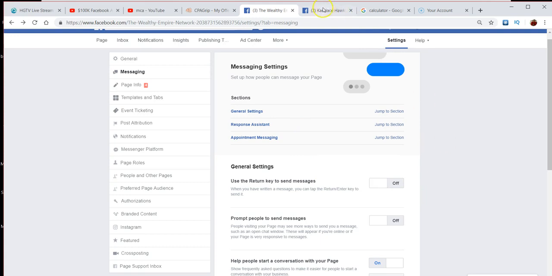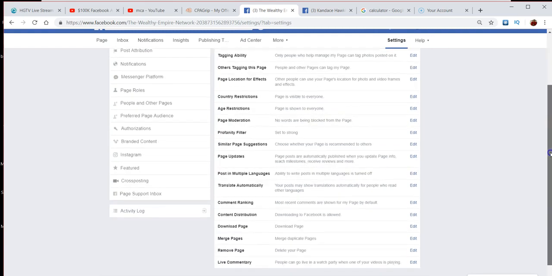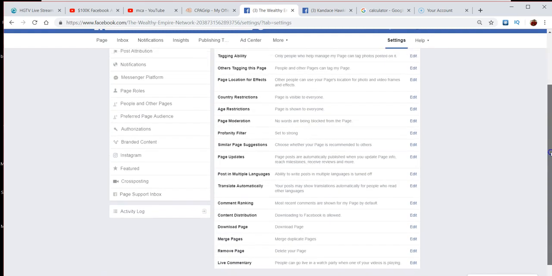Now, like I said, it just really depends on the post that you do, right? It really depends on you, okay? So that's what you can do there. Now, general, I think all this stuff here, you don't have to worry about any of this stuff, and you should be fine. Other than that, let's see, comment ranking. Yeah, all this stuff is fine. You can just leave that. So just make those few changes, and then your page is good to go.